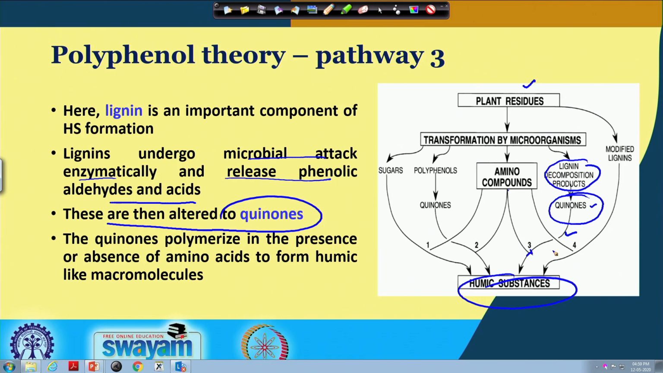So, again this pathway 3 starts with plant residue degraded by the different microorganisms, producing amino compounds as well as lignins. Lignins are further degraded by these microorganisms to produce lignin decomposition products. These lignin decomposition products produce quinones, and these quinones react with different types of amino acids and amino compounds to produce the humic substances. So, this is one of the most important pathways of humic acid or humic material formation. This is pathway 3, also known as the polyphenol theory.